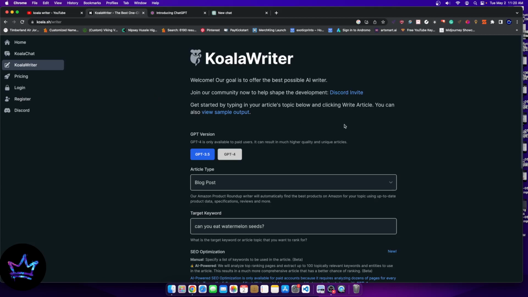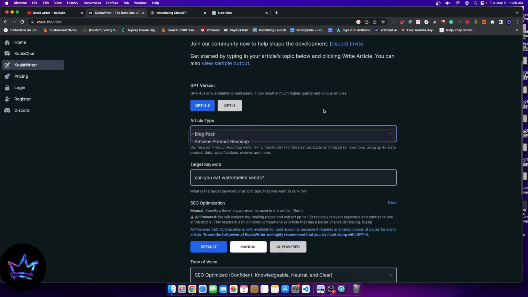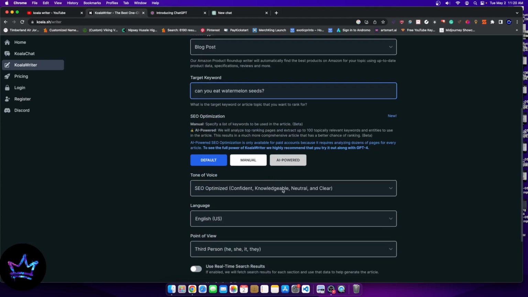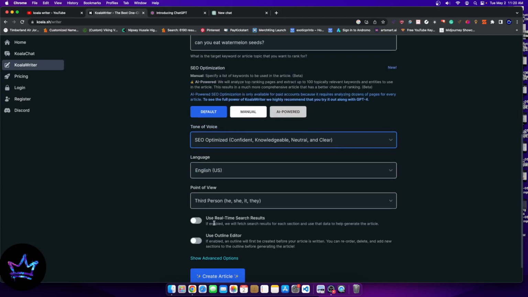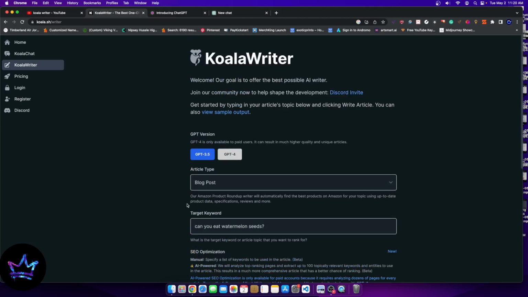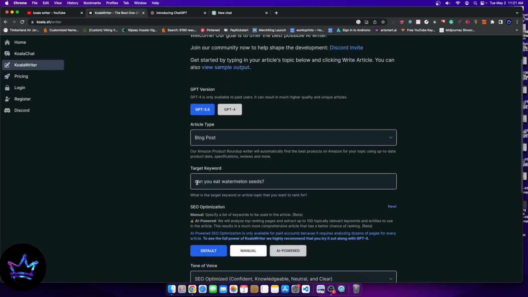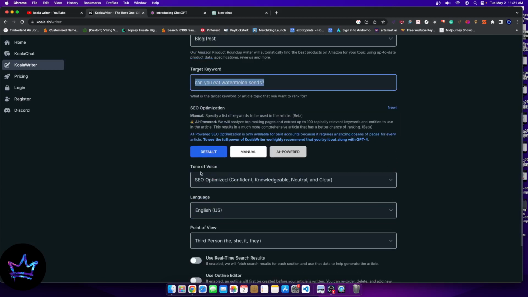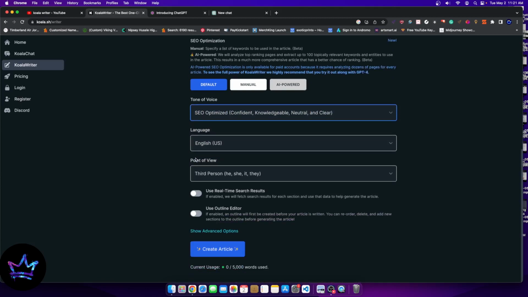So if you look here, what it does is if you wanted to write a blog post, you'll select blog post, right? The target keyword, you add your keyword, right? Select the tone of voice, English language, right? And what point of view. You can do the exact same thing by telling GPT to write me an article. So you literally say, write me a blog post with the target keyword of, and then you write it. And then with the tone of voice of, and you select your tone of voice, in the English language, using the point of view of third person. And it will do exactly that.